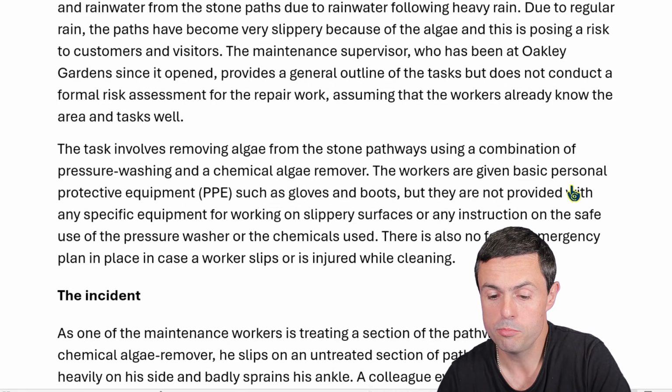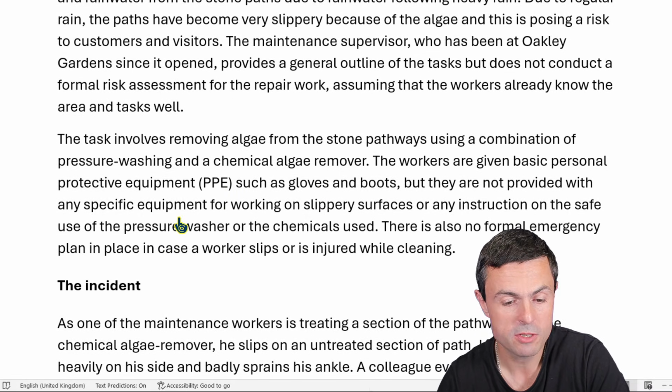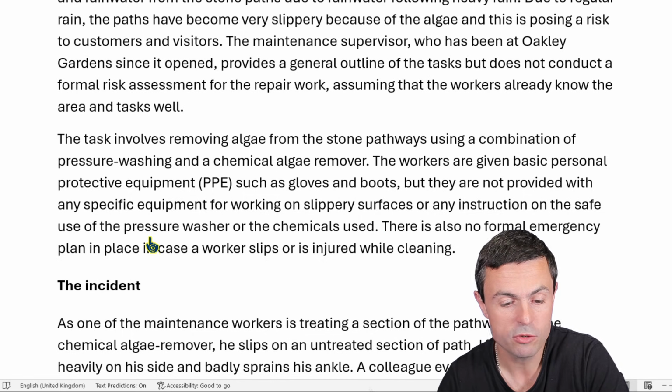The workers are given basic PPE such as gloves and boots, but they're not provided with any specific equipment for working on slippery surfaces or any instruction on the safe use of the pressure washer or the chemicals used. There is also no formal emergency plan in place in case a worker slips or is injured while cleaning.